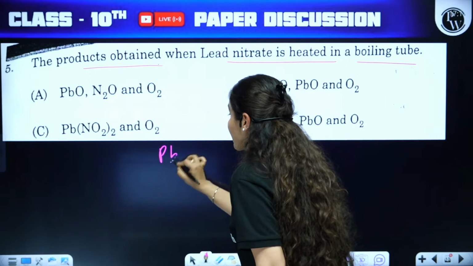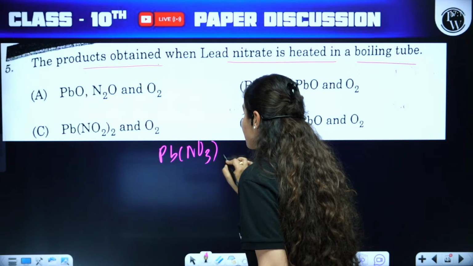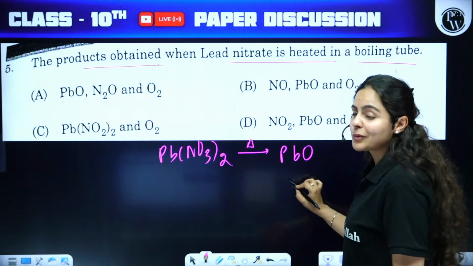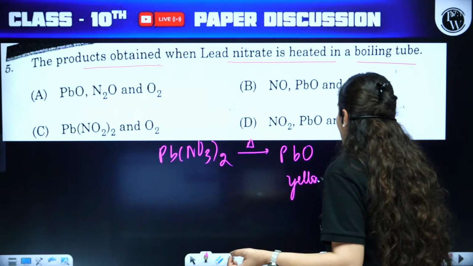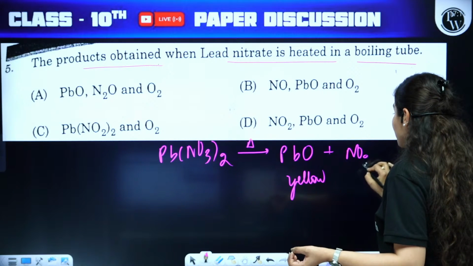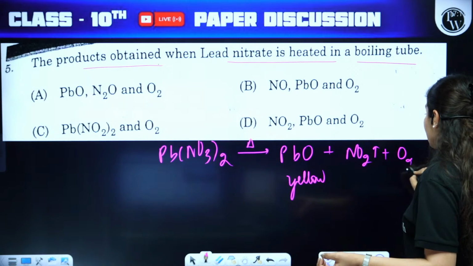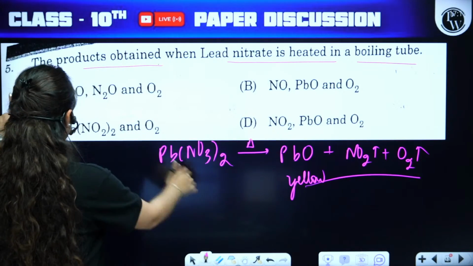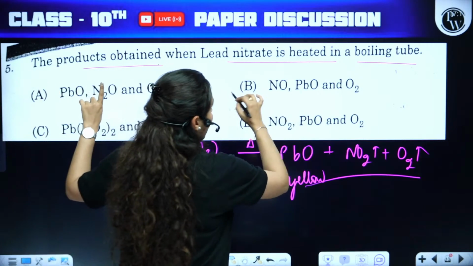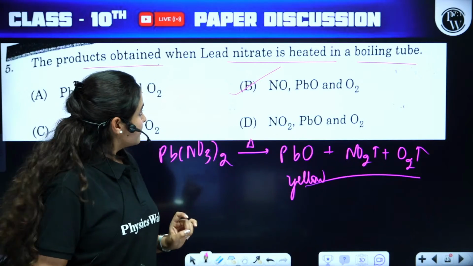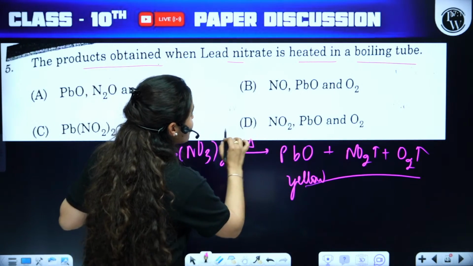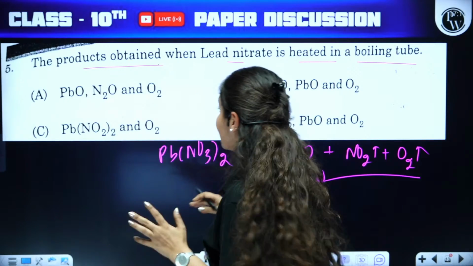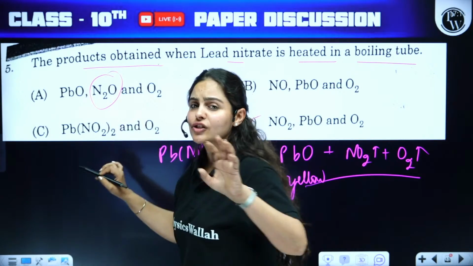So lead nitrate, which is Pb(NO3)2, being a white color compound, on thermal decomposition will give you lead oxide, which is a yellow color compound. Along with that, it will produce reddish brown color fumes of nitrogen dioxide and colorless gas of oxygen. And voila! So that would give you option B. No, sorry, my bad. Option D. Option D. No, why A? It's not N2, it's not nitrous oxide, bache.